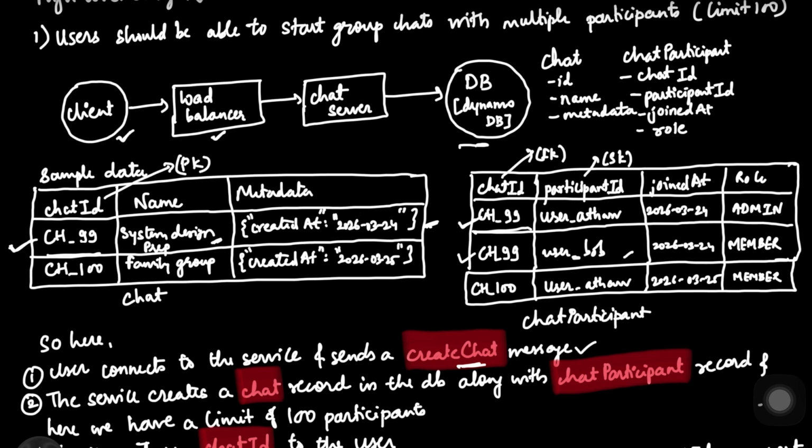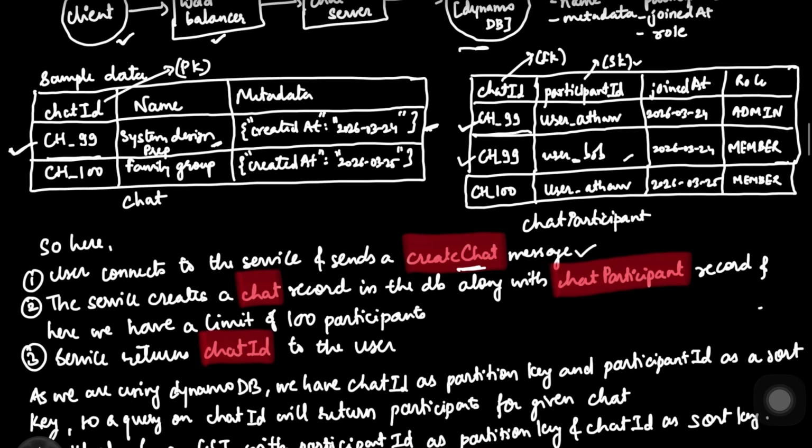So if we look at the chat participant table, we are using the chat ID as partition key over here, and participant ID, which you see over here, as sort key, which is SK. So this is a classic one-to-many relationship design. It allows the system to instantly pull a list of everyone in, let's say, ch_99 channel without scanning the rest of the database. So it is localized, it's fast, and because we capped our groups at 100 people, this query will always be lightning fast, regardless of how many billions of users we have, right?